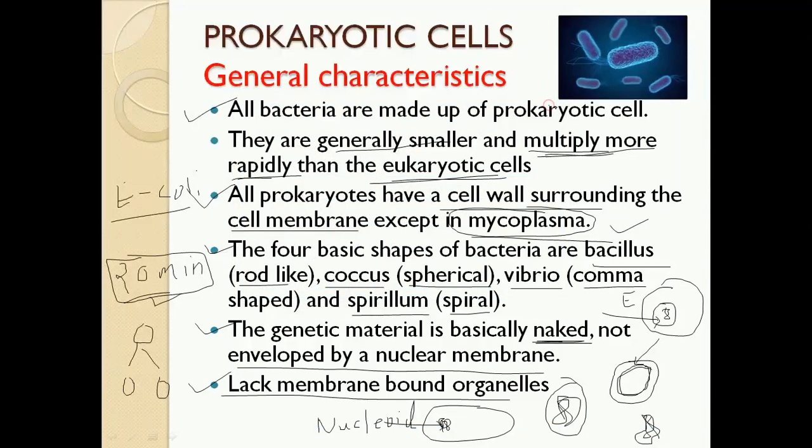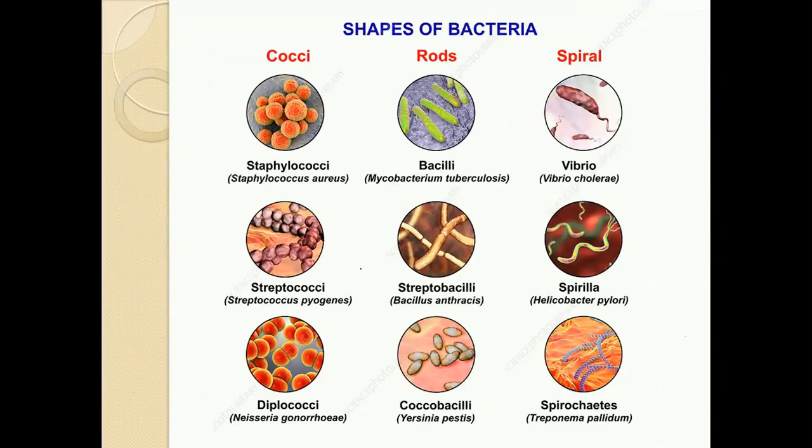So let's move. As I said, there are four basic shapes of the bacteria. One of them is the coccus shape, which is spherical bacteria. The plural word is cocci, the singular is coccus. Another I said bacillus, which is a rod shaped bacteria, and plural of this word is bacilli. Singular is bacillus and plural is bacilli. Then I said spiral shape of bacteria.